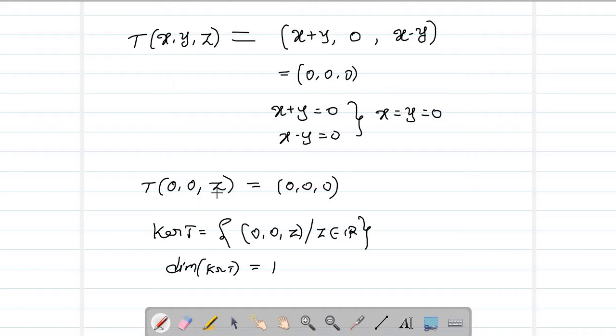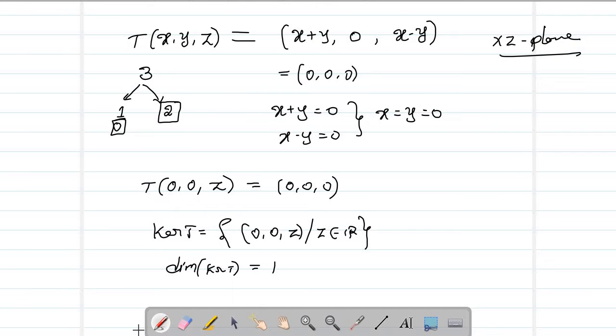So now you can see that one dimension is lost to 0. Now how much is left? You are left with 2 dimensions. You started with a 3-dimensional space, and you already came to know that one dimension is mapped to 0 by the kernel. Now we are left with 2 dimensions. So the range must be a 2-dimensional space. So here you can clearly see that the range is nothing but the xz plane.